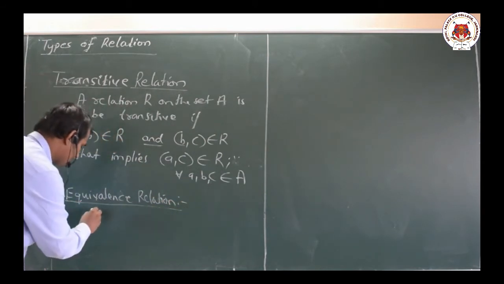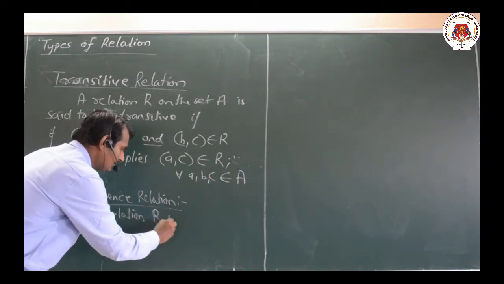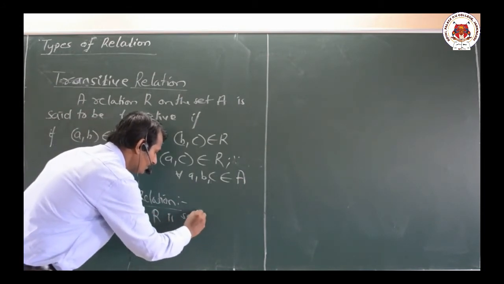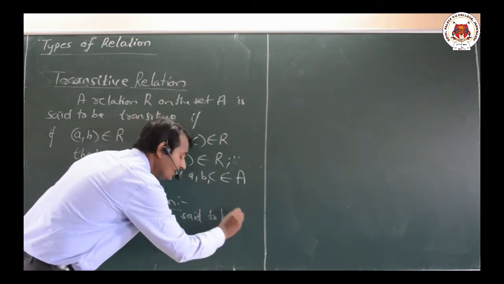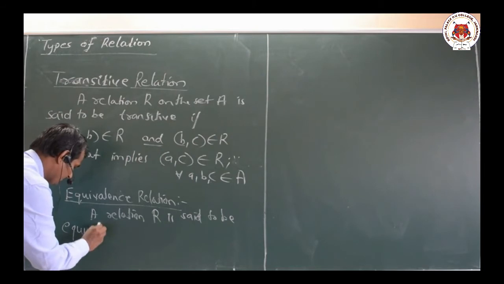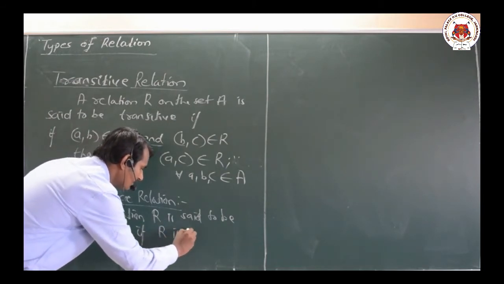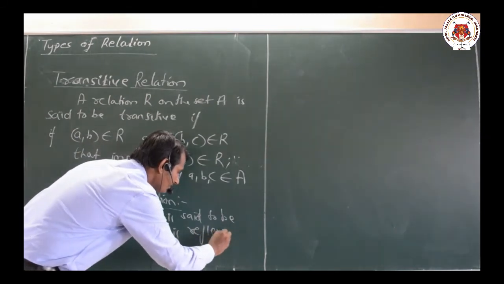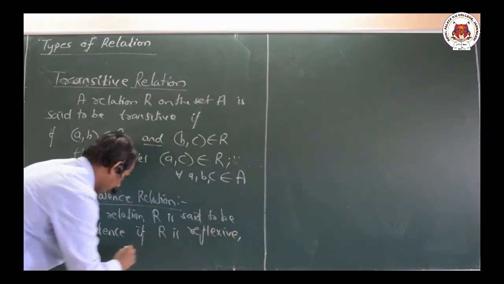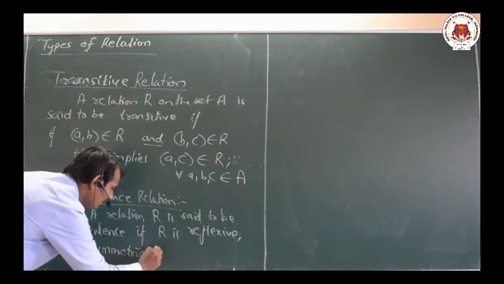A relation R is said to be equivalence if R is reflexive, symmetric and transitive.